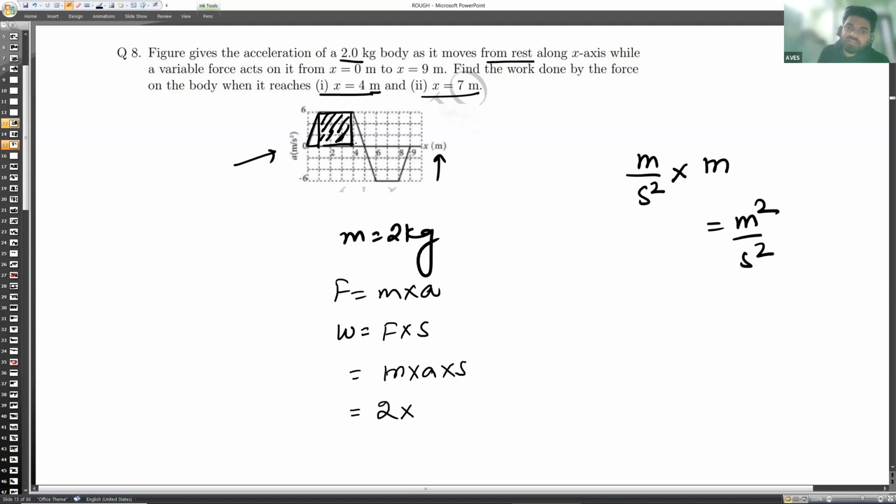So here the force is acting constantly from 1 to 4 seconds, in this portion.